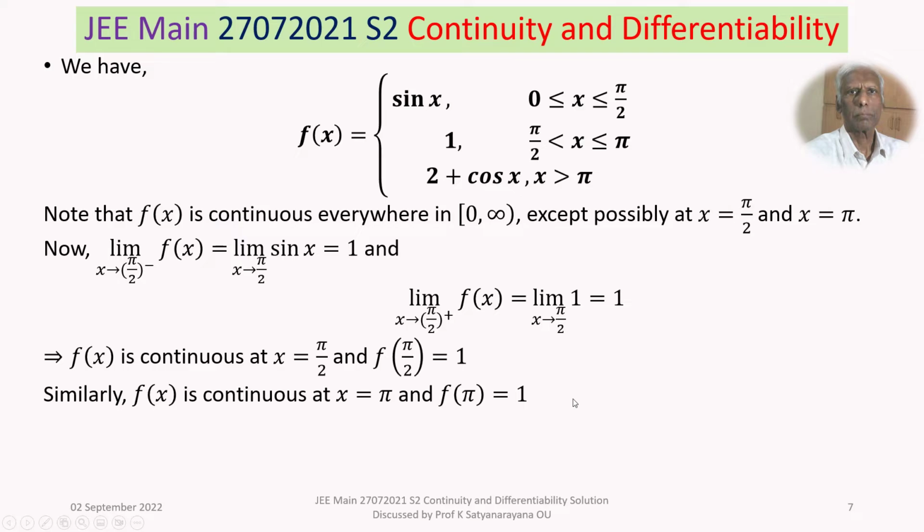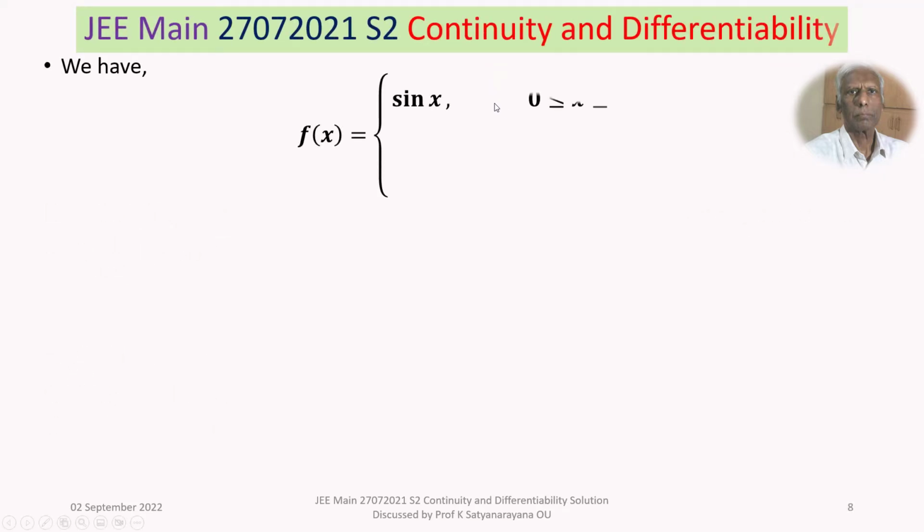We continue in the next slide and talk about its differentiability. The function is continuous everywhere except possibly at x equal to pi by 2 and x equal to pi. At these 2 points also it is continuous. Therefore, it is continuous everywhere in the interval 0 to infinity. So, we discuss its differentiability in the next slide.